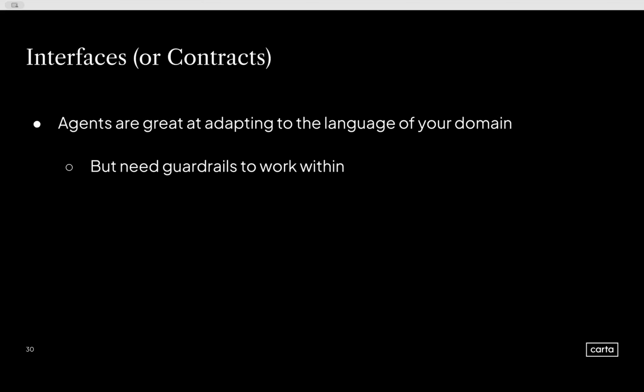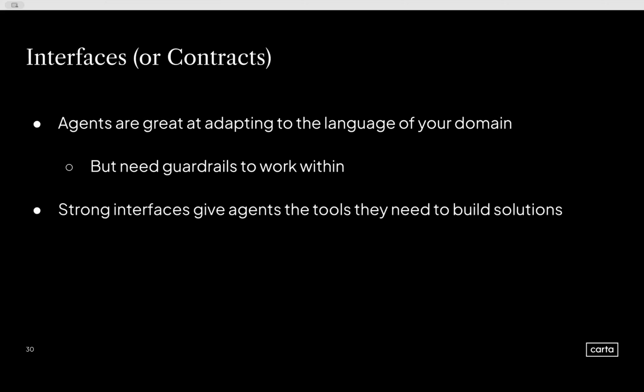That previous snippet I showed you of processing an investment request, there's no such thing as a capacity request. It just made that up. It thinks it's a fund admin, but if you're not giving it the proper guardrails to work within that domain, it's just going to make stuff up.